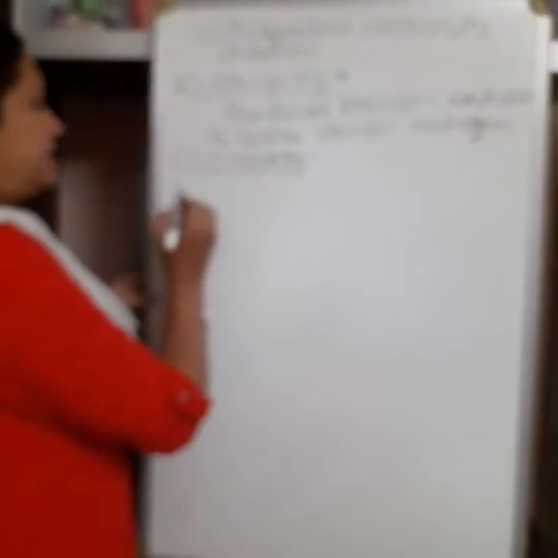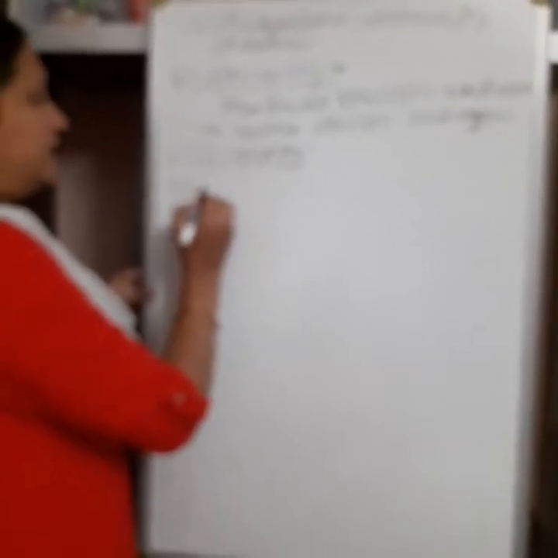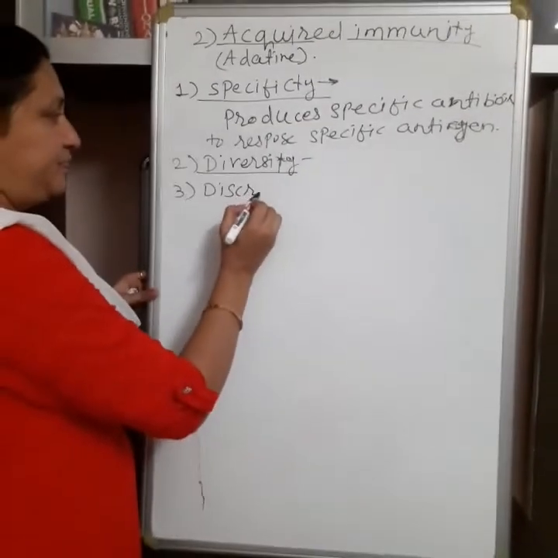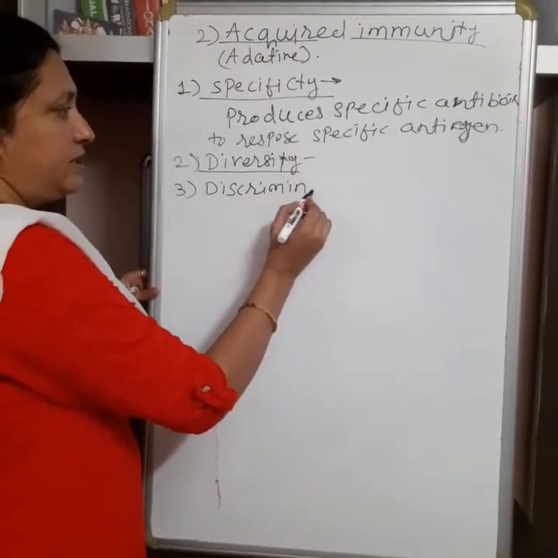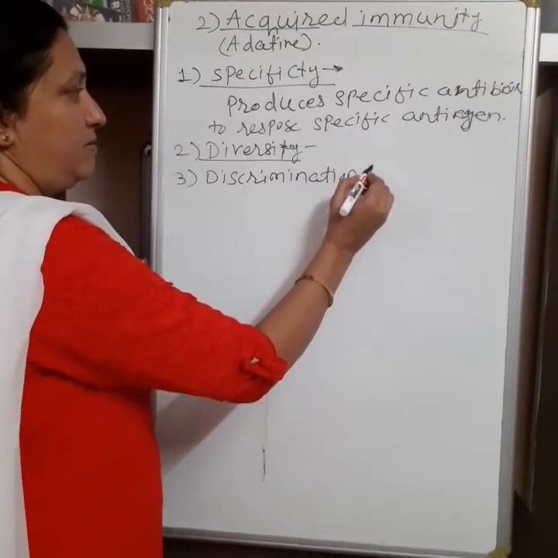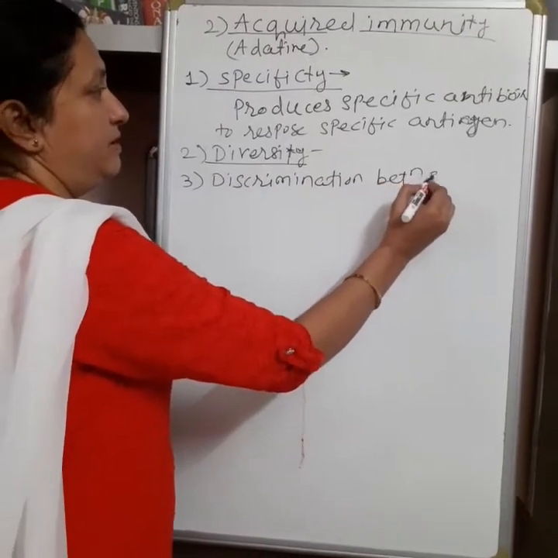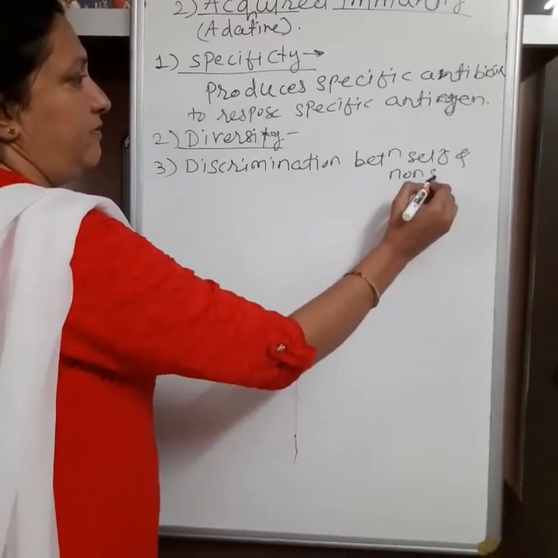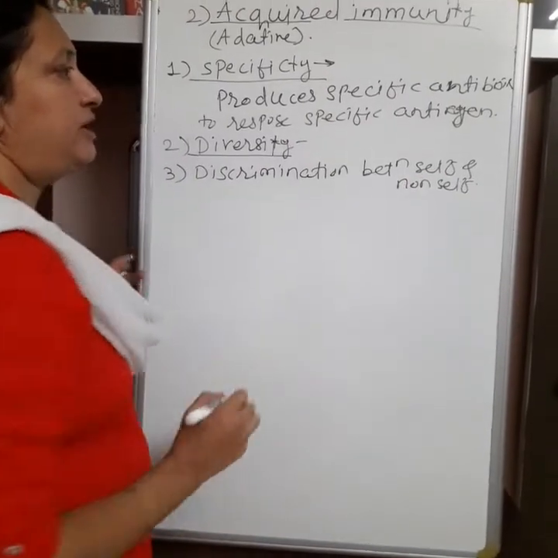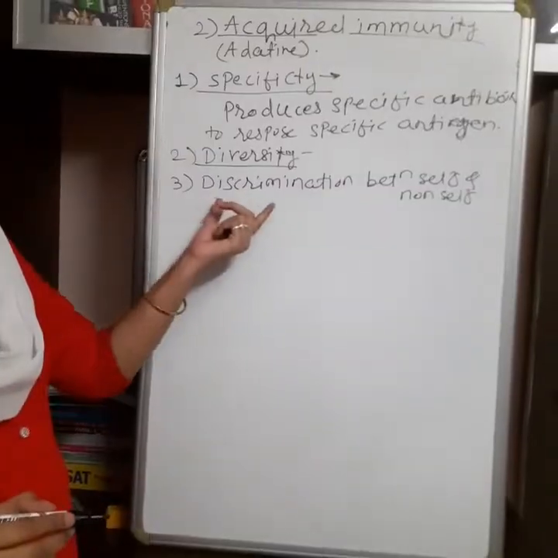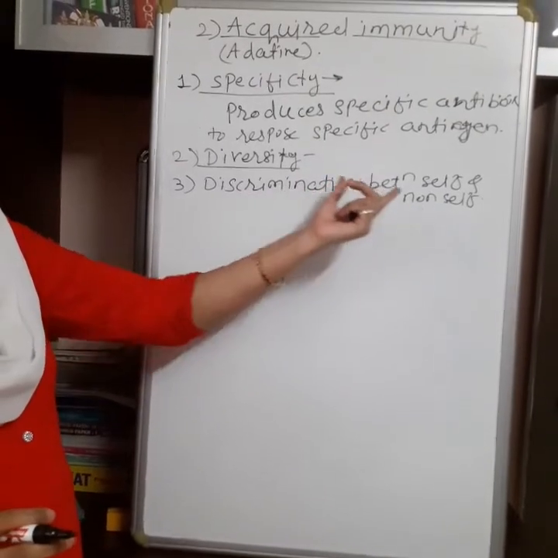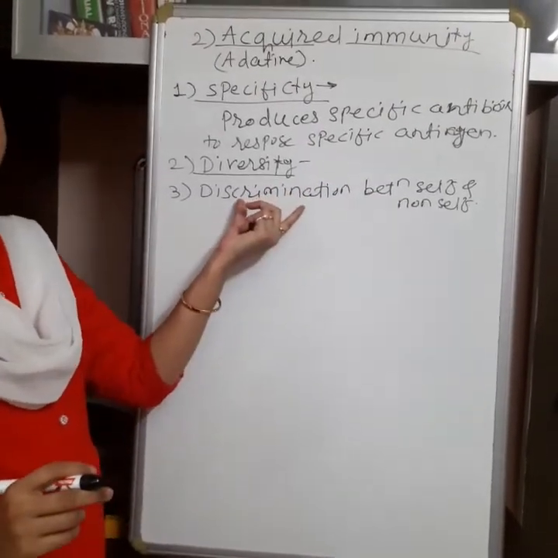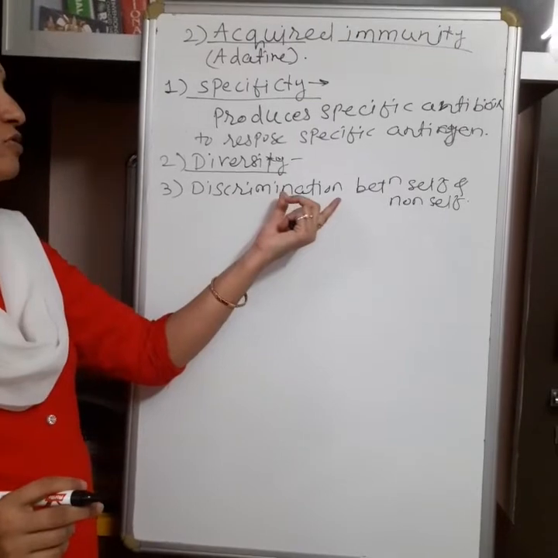Then the next characteristic of acquired immunity is discrimination between self and non-self. This immunity can differentiate between the body's own cells and foreign cells. It never attacks or destroys the body's own cells.